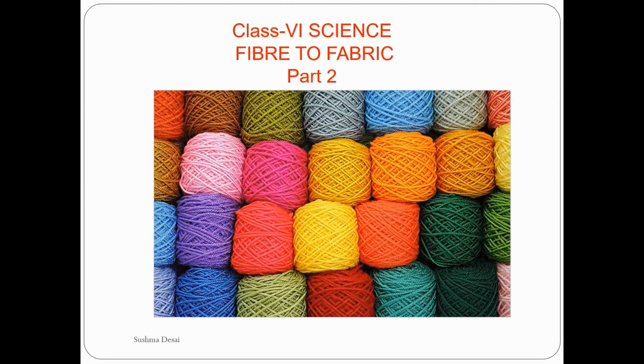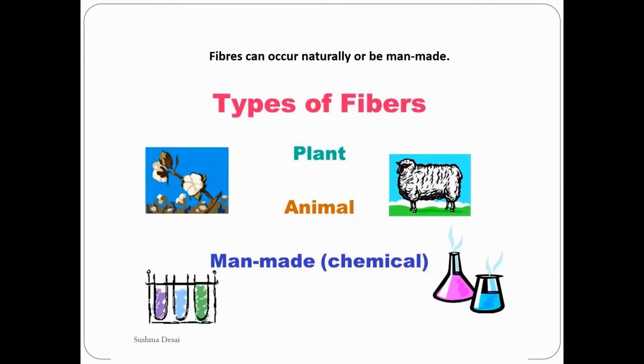Today we'll continue with the class 6 science chapter, that is Fiber to Fabric. In the previous class we studied what a fiber is and how clothing came into existence. Today we'll be studying the types of fibers. Fibers can occur naturally or be man-made.